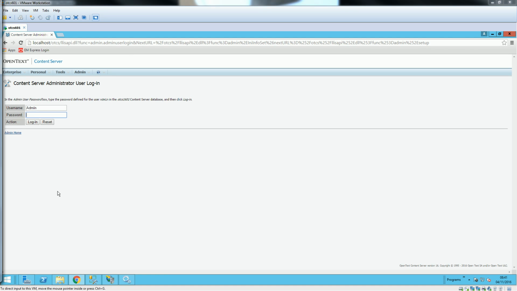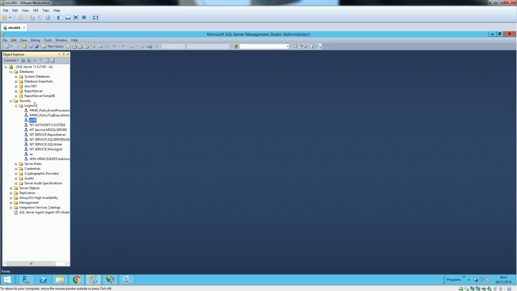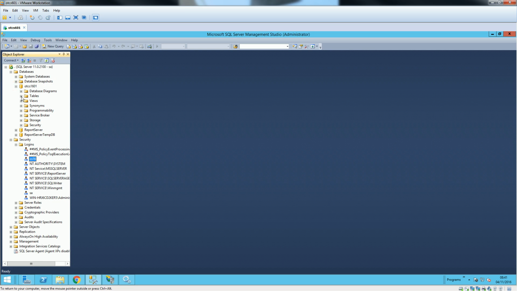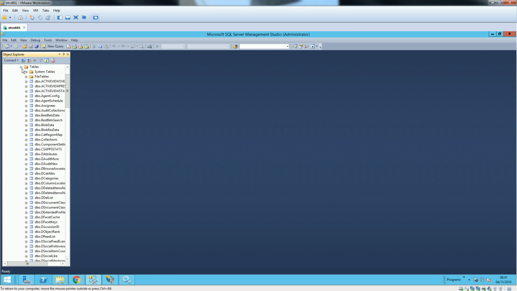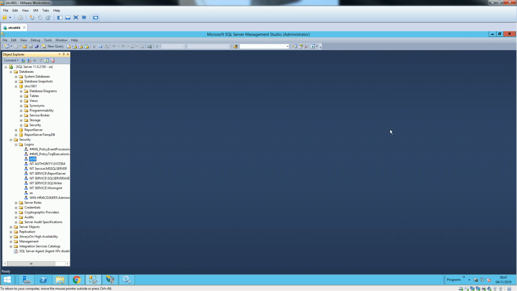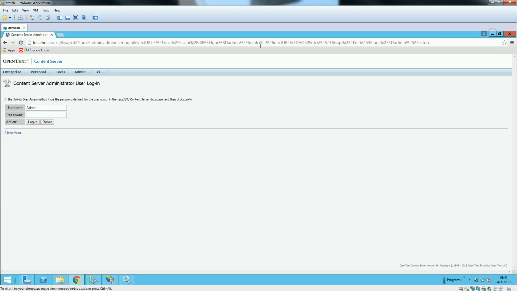Okay, so this is our next screen automatically came in. So that means database is created successfully. We can go to the database and see if there's any tables created inside the database. Yes, there's many tables created. So seems everything is all right. We'll go on and it's asking for login.